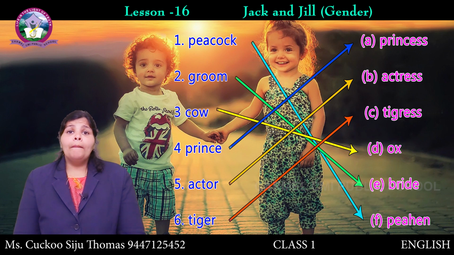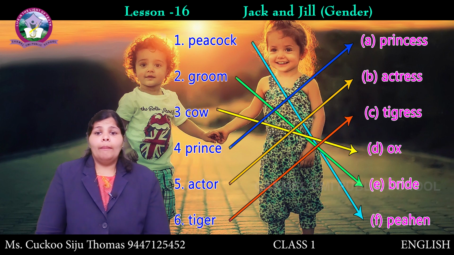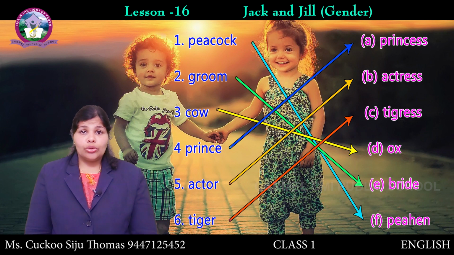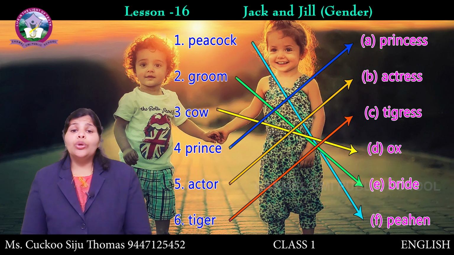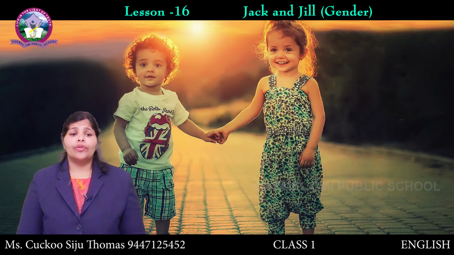Ox is the masculine. Prince, masculine. Feminine, princess. Actor, masculine. Actress, feminine. Tiger, masculine. Tigress, feminine. So, you have to learn the masculine and feminine of each of these.